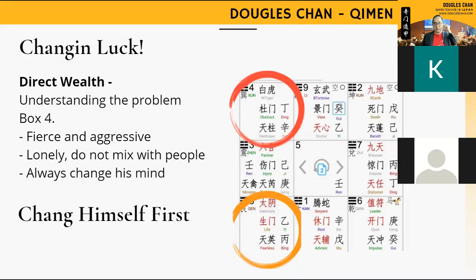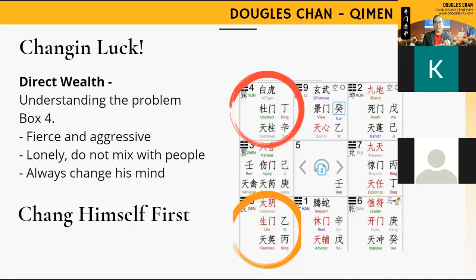So now I'm going to demonstrate how to change his luck for direct wealth. This is a bit on the deeper side, but try to follow if you can. A lot of people don't know how to do this one. In order to understand and change the luck of this person, I need to know what I want to change first.